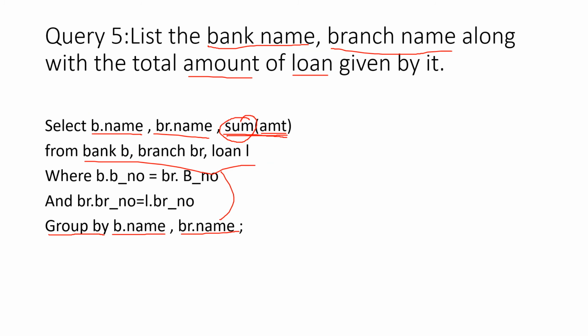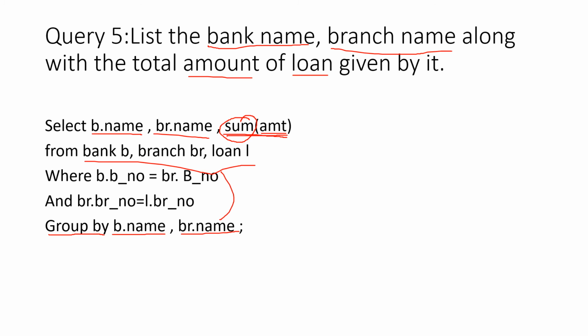Then the fifth query is list the bank name, branch name along with total amount of loan given by it. Okay, so it says what all has to be fetched. Look at what all has to be fetched. Bank name is there, then branch name is there.